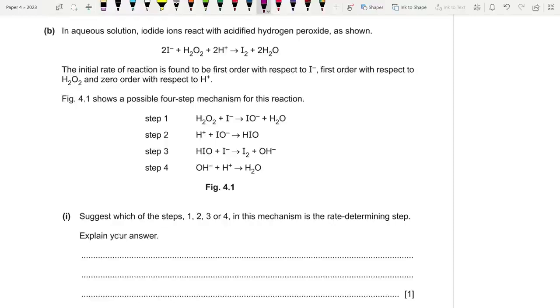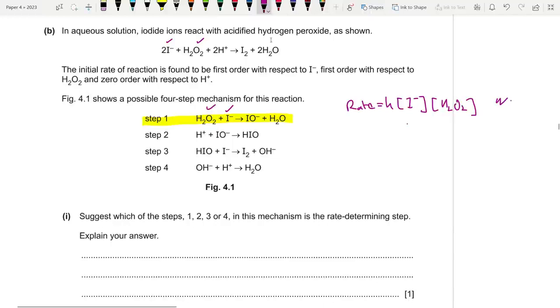So it is first order with respect to iodide and first order with respect to H2O2. So essentially rate is equal to k[I-][H2O2]. So our slowest step should include 1 iodide and 1 H2O2. Clearly our slowest step is step 1, since it contains 1 iodide and 1 H2O2. If you have multiple steps, the slowest step is the one which determines the rate, and it will be consistent with your rate equation.